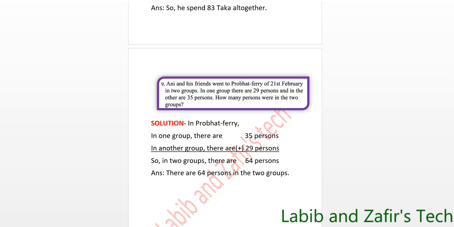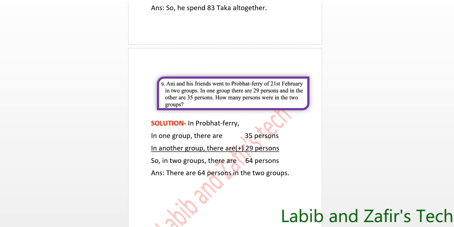Ani and his friends went to Prabhat Ferry on 21st February in two groups. In one group there are 29 persons and in the other there are 35 persons. How many persons were in the two groups?